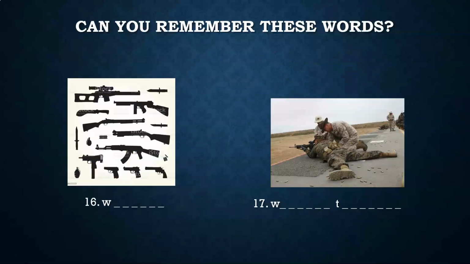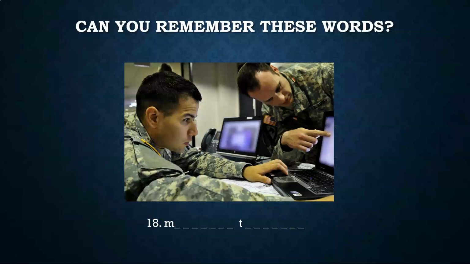So, okay, and these are the new words. Pause the video to write them down. Ready? Number 16 is weapons, and 17 is weapons training. Last one, number 18. Pause the video to write this down. Got your answer? The answer should be military training.